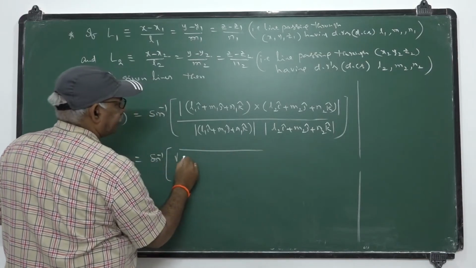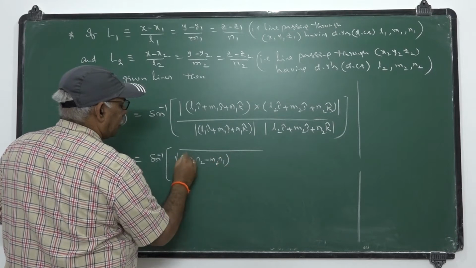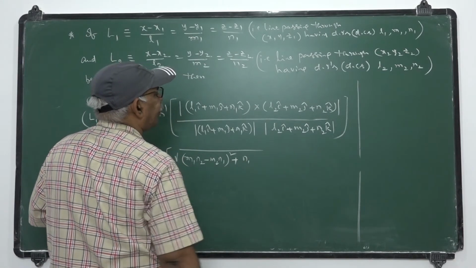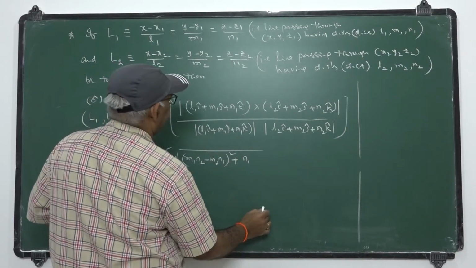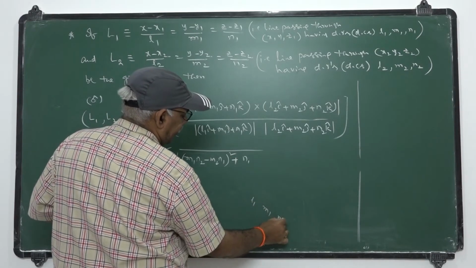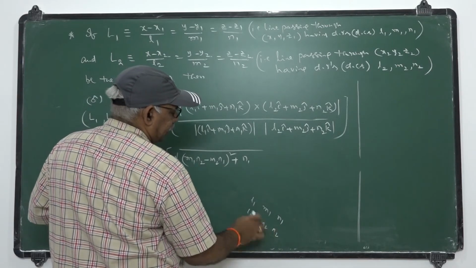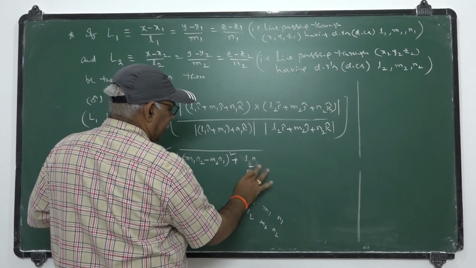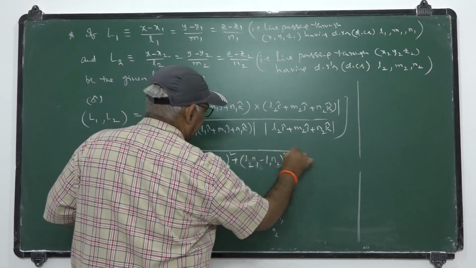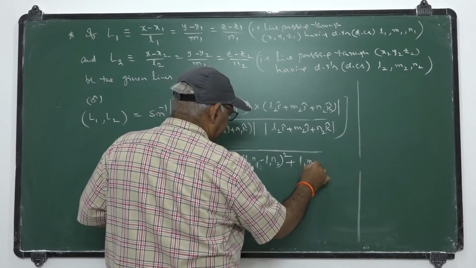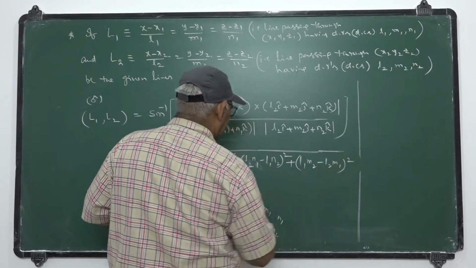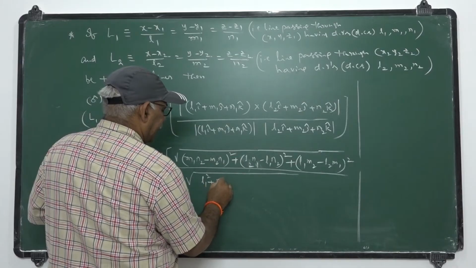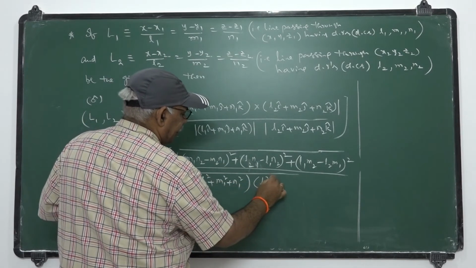This modulus value is given by m1 n2 minus m2 n1 whole square, plus the next one, with negative sign of course, l2 n1 minus l1 n2 whole square, plus the next one, l1 m2 minus l2 m1 whole square, taking just the cross product, by the square root of l1 square plus m1 square plus n1 square into l2 square plus m2 square plus n2 square.